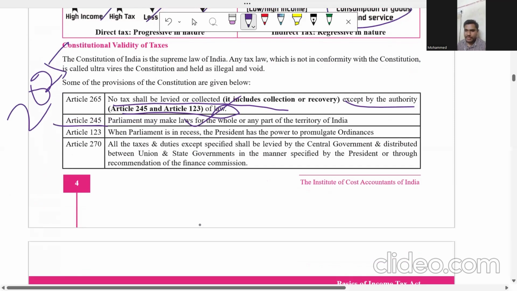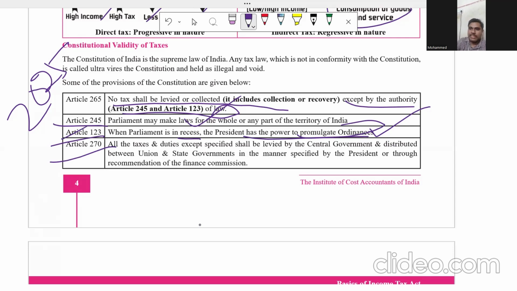Article 123: when Parliament is in recess, the President has the power to promulgate ordinances. In emergency cases, during a national emergency or state emergency, the President has a direct role. He can make law. The President has power to promulgate ordinances. He can pass the ordinances, as per Article 123.